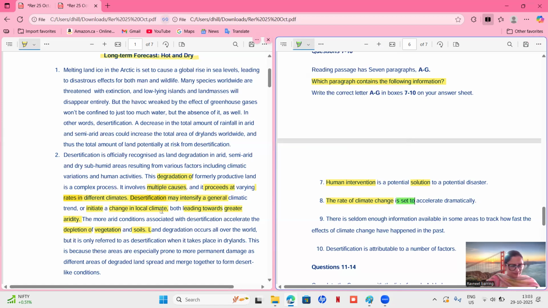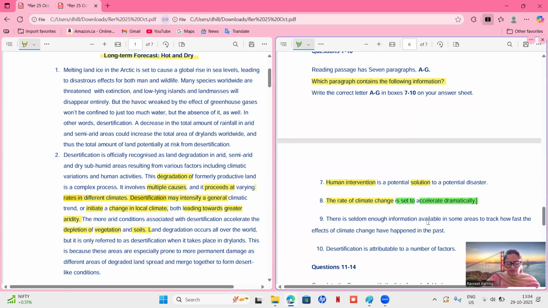In paragraph B, let's see if we are able to find prediction. If there is any word like will, prediction, or anticipated, no. So they're not talking about prediction. To accelerate dramatically means to increase significantly, and they are not even talking about this dramatic acceleration. So yes, they are talking about the rate of climate change. If we are not able to find these things in any of the remaining paragraphs, then the answer will definitely be B, that's the second paragraph. But as of now, I'm not finalizing it. So maybe the answer is second.